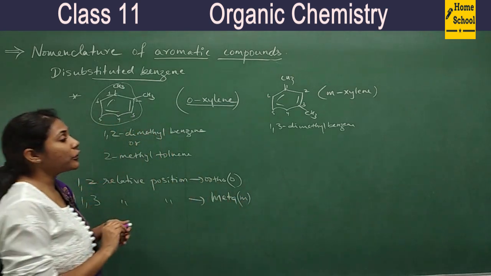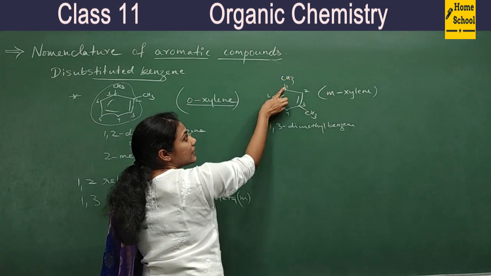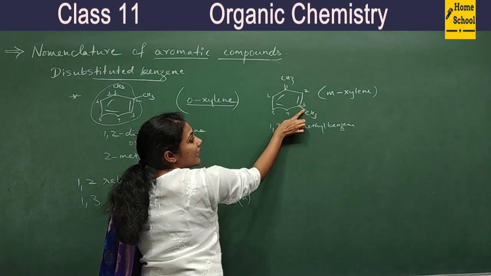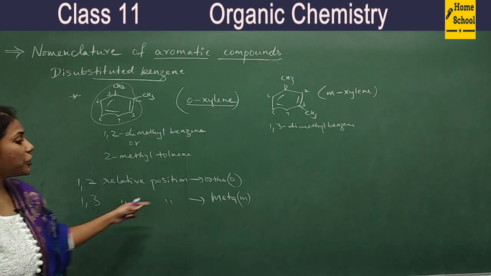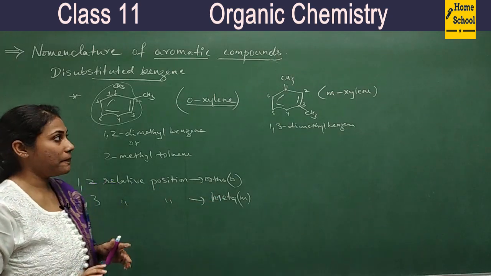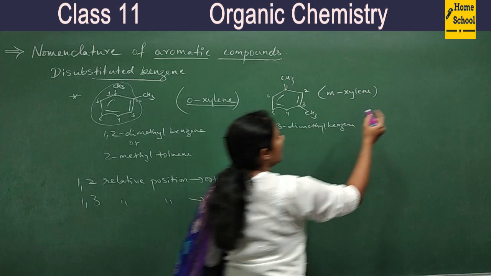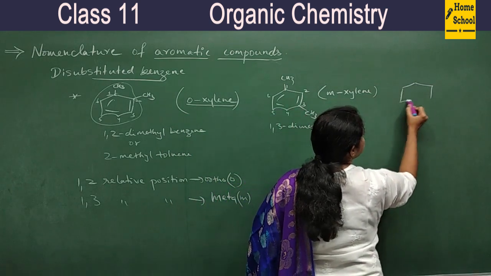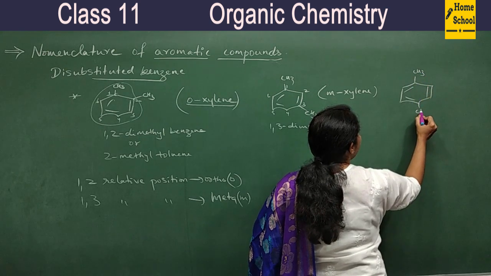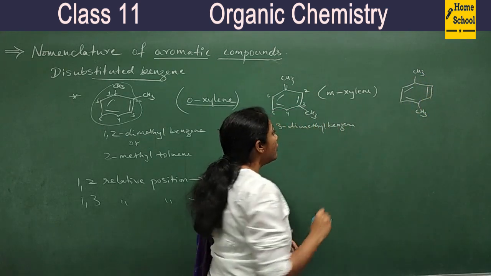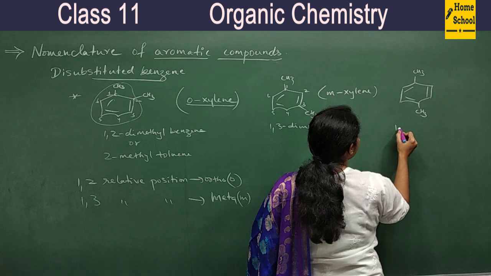So if, with respect to this CH3, this group is there in third position, 1-3 relative position is called meta position. And you observe another example here. You see, CH3, another CH3 I will write here. So what is the IUPAC name here?